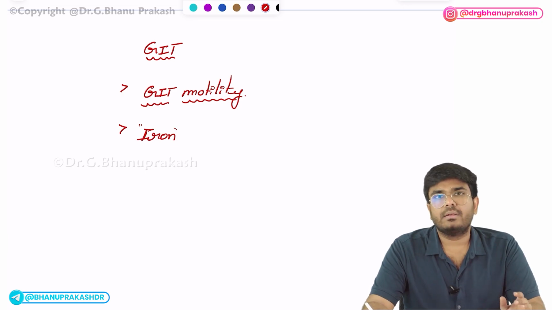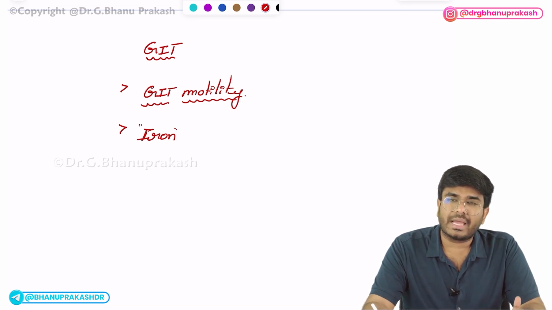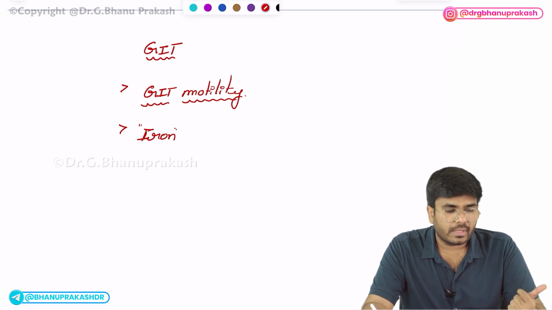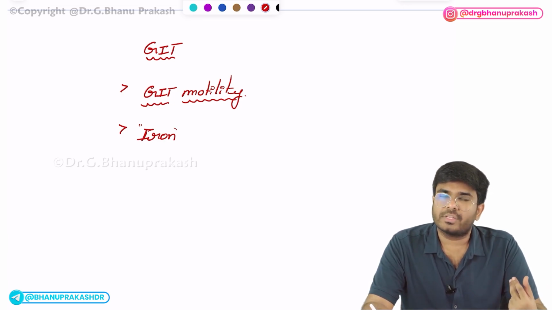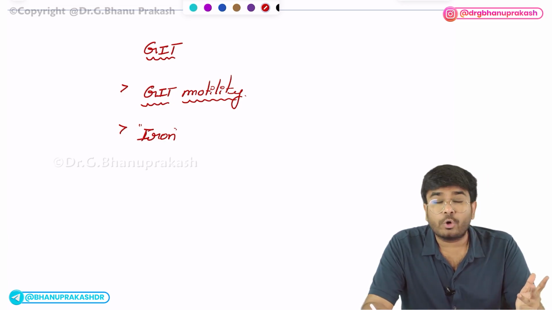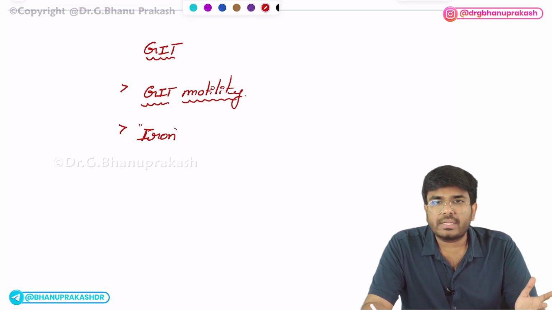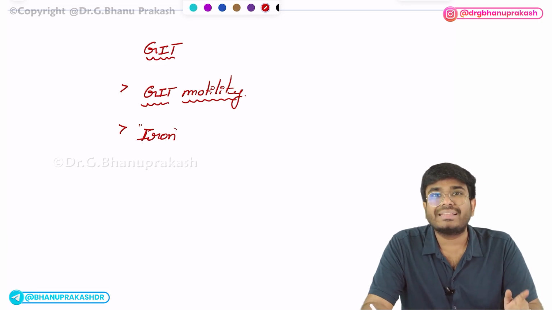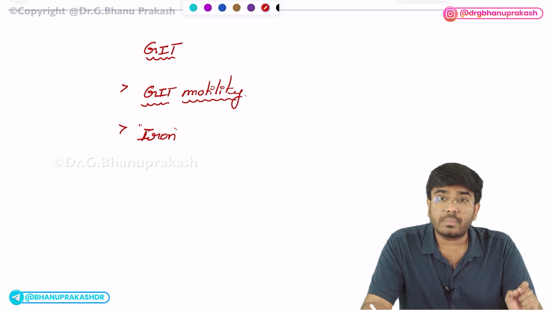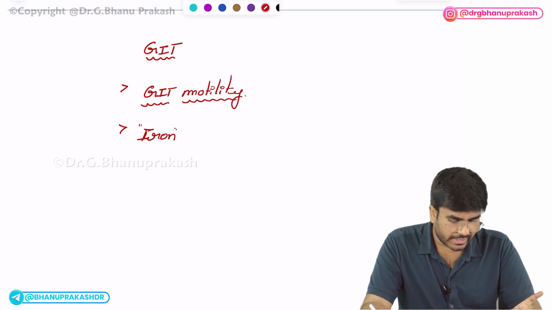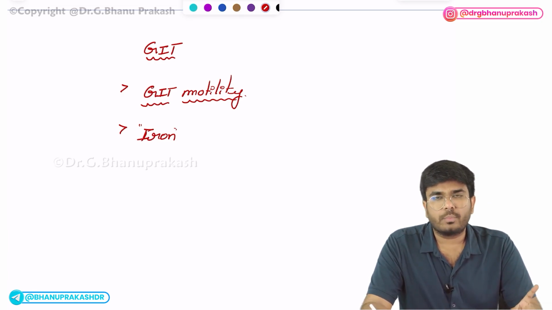So regarding iron, important. Not only iron, you have to know the substances like iron absorbed in duodenum, folic acid absorbed in jejunum, maximum water reabsorbed in the jejunum, and cyanocobalamin, vitamin B12 along with the bile acids absorbed in the ileum. So different substances and their absorption sites. So these are the topics which you have to know. So GIT motility, that is peristalsis versus segmentation. Next, iron absorption topic, very important for the exam.